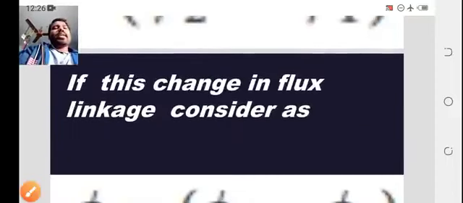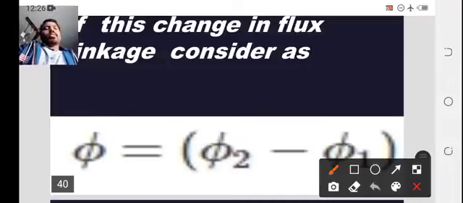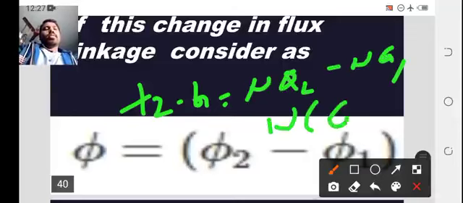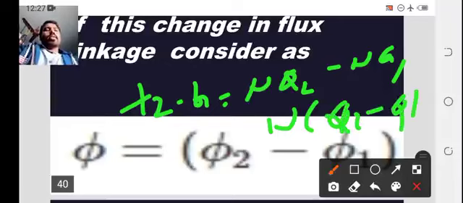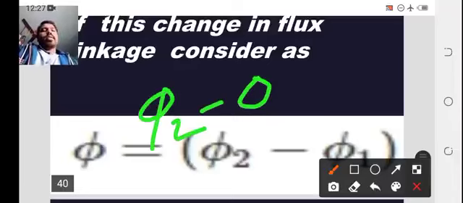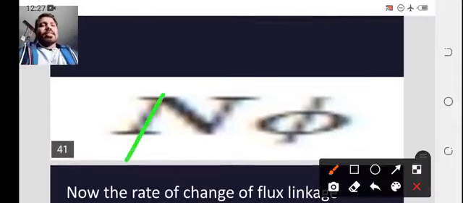If phi 2 minus phi 1 is considered as phi, then the change in flux linkage is N phi.